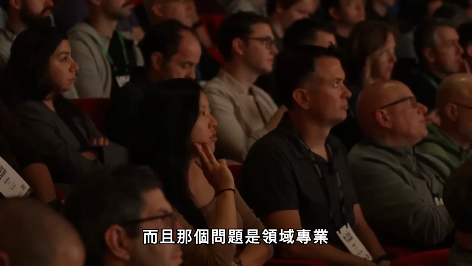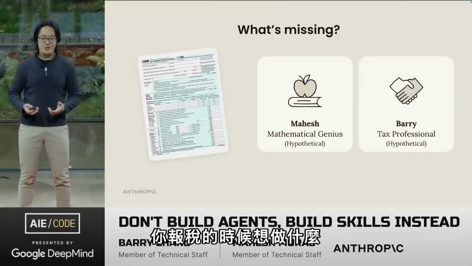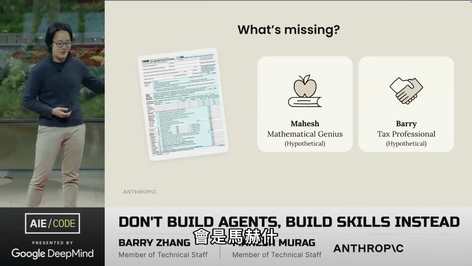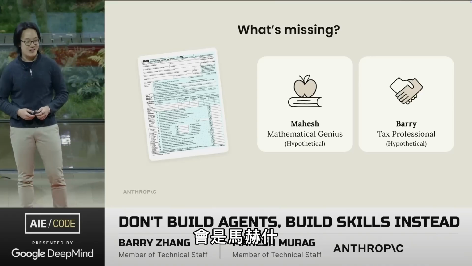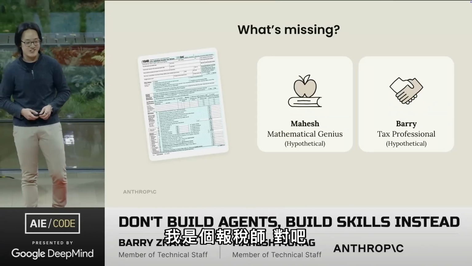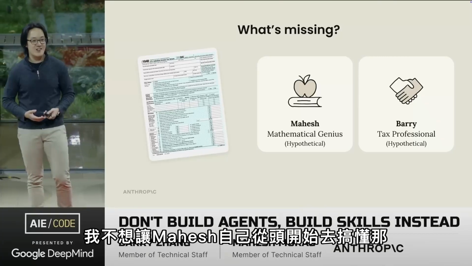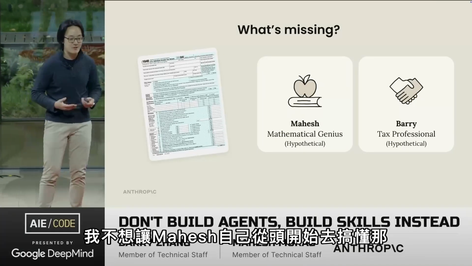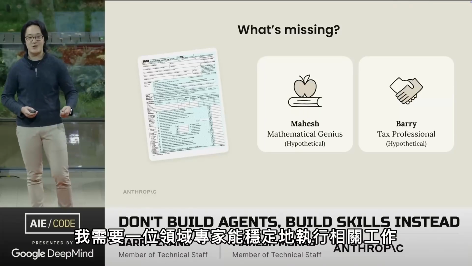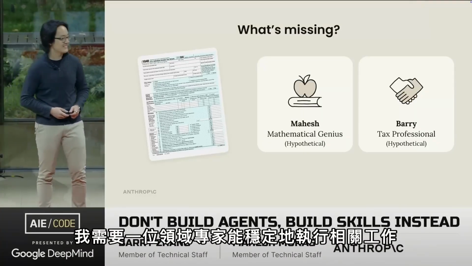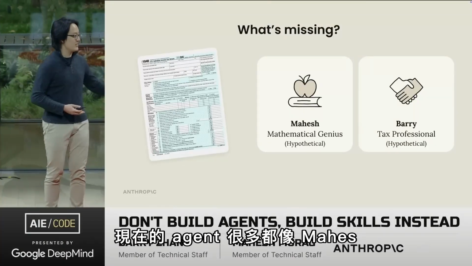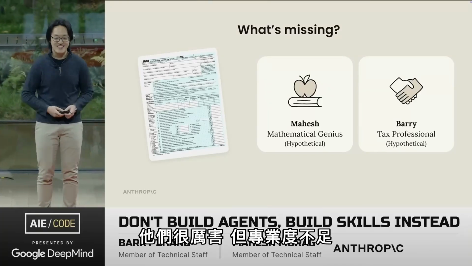And that problem is domain expertise. Who do you want doing your taxes? Is it going to be Mahesh, the 300 IQ mathematical genius, or is it Barry, an experienced tax professional? Right? I would pick Barry every time. I don't want Mahesh to figure out the 2025 tax code from first principles. I need consistent execution from a domain expert. Agents today are a lot like Mahesh. They're brilliant, but they lack expertise.